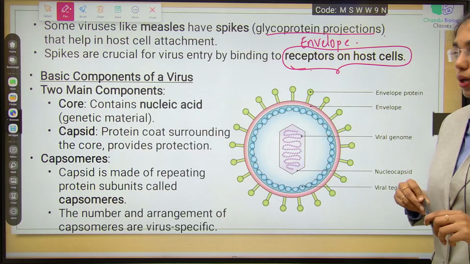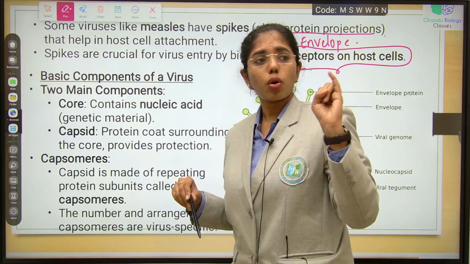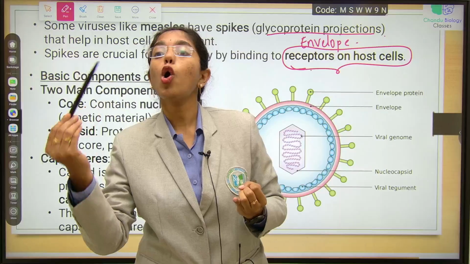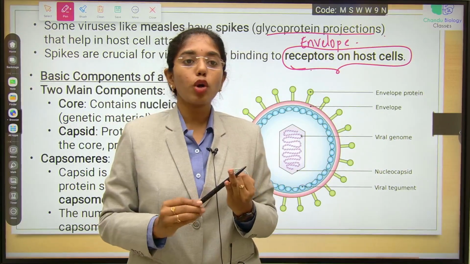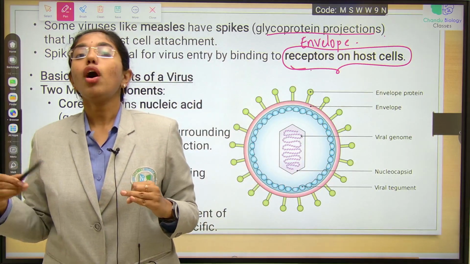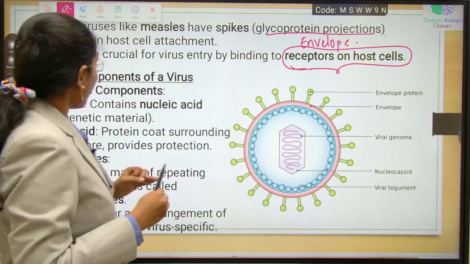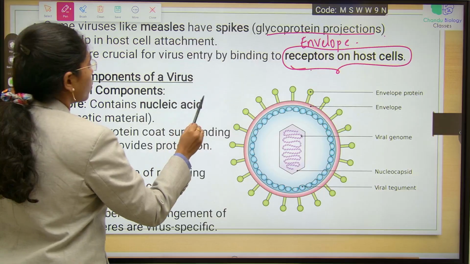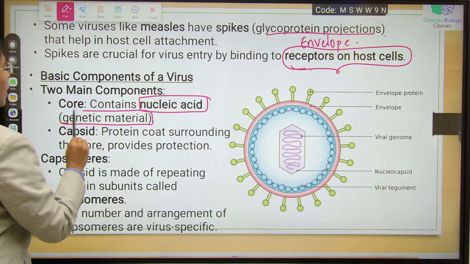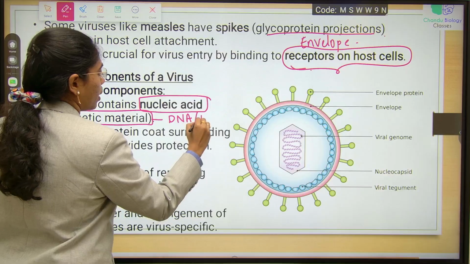Remember, important. The basic components of virus, as we have discussed, include the core, that is nucleic acid. It can be either DNA or RNA based on the host cell it is infecting. And the protein coat for sure. Genetic material is encapsulated by the protein coat. Few virus particles will also have an envelope over this protein coat. Now you see the core contains nucleic acid, for example genetic material. It can be either DNA or RNA.